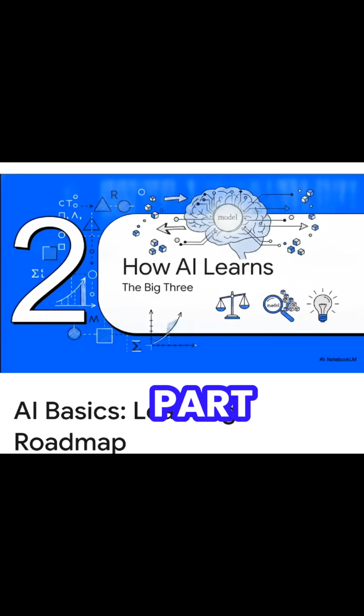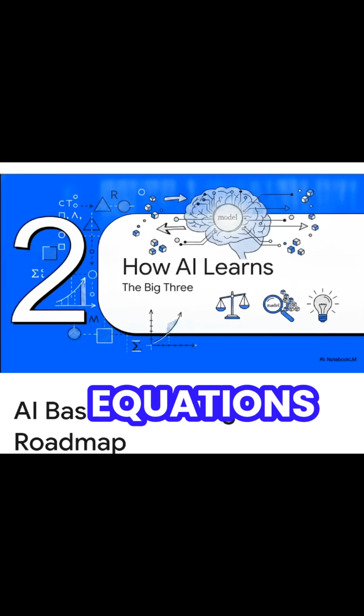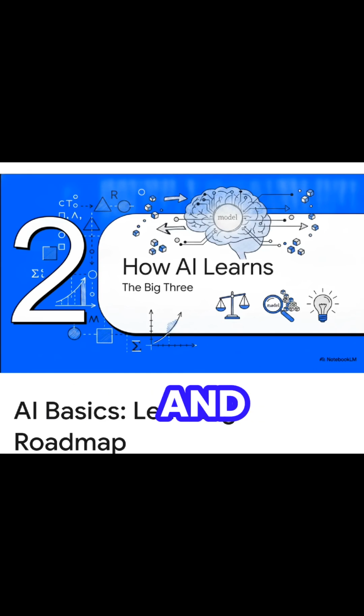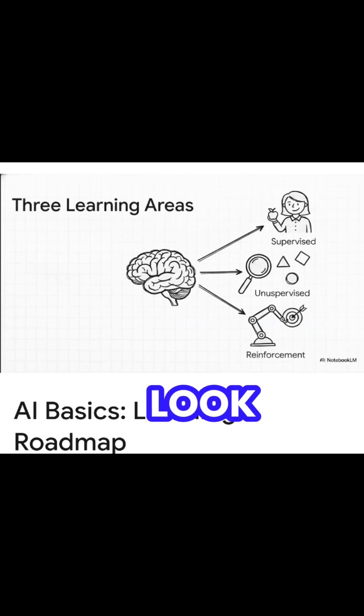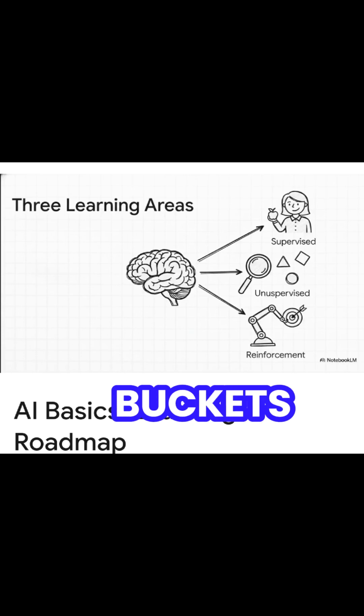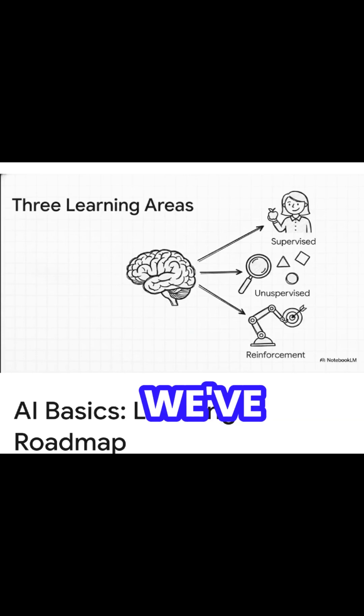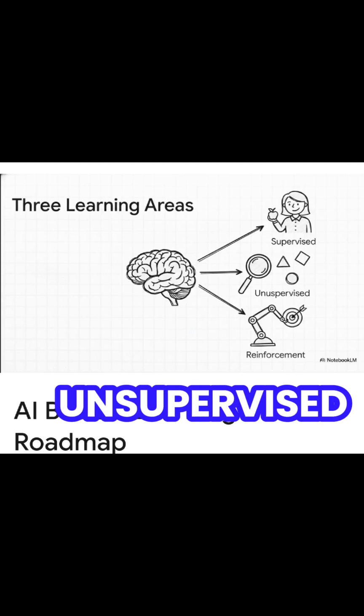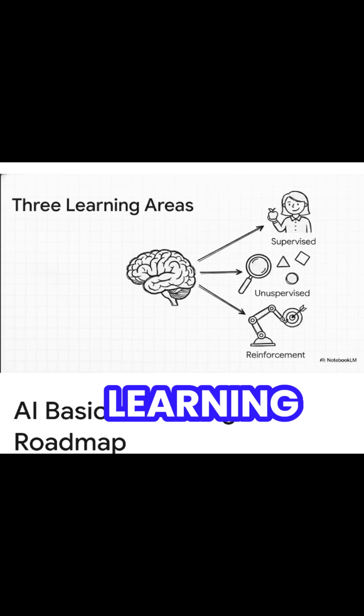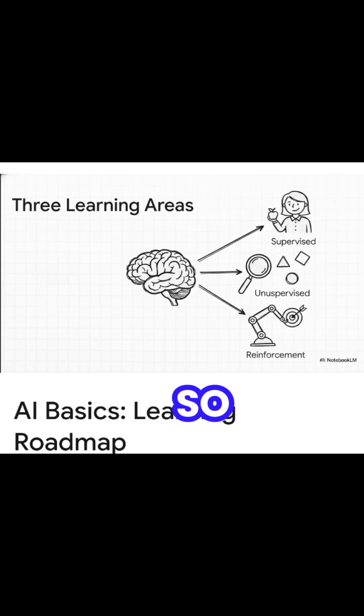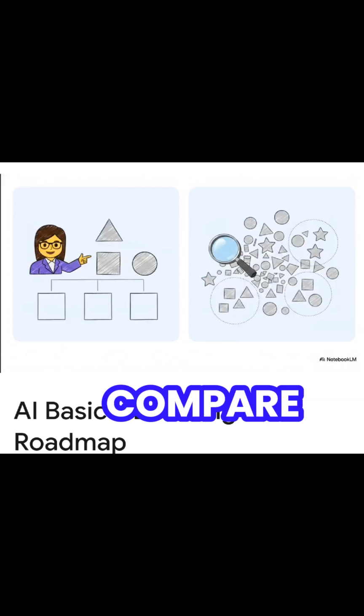Moving right along to part two. How do these equations actually learn the relationships in all that data? Let's look at the big three. If you look at the cutting edge of AI right now, the machine learning methods basically break down into three main buckets. I call them the big three. We've got supervised learning, unsupervised learning, and reinforcement learning. Let's just break these down one by one so you can see exactly how the learning process works behind the scenes. Let's compare the first two.